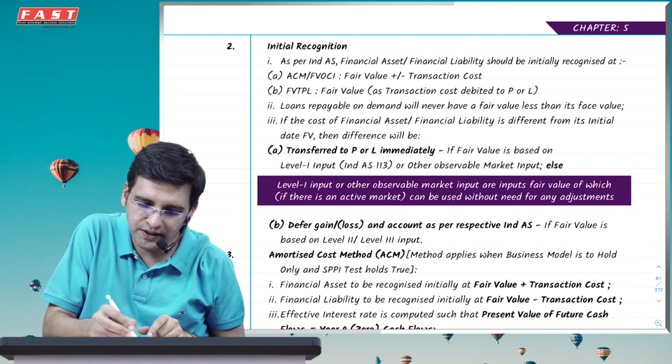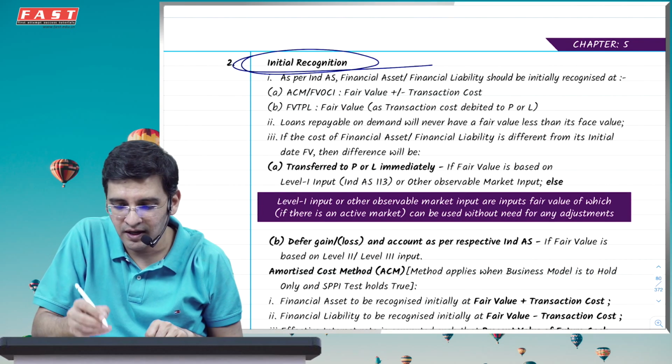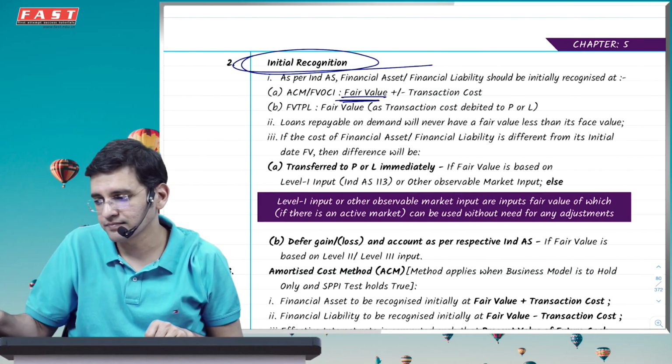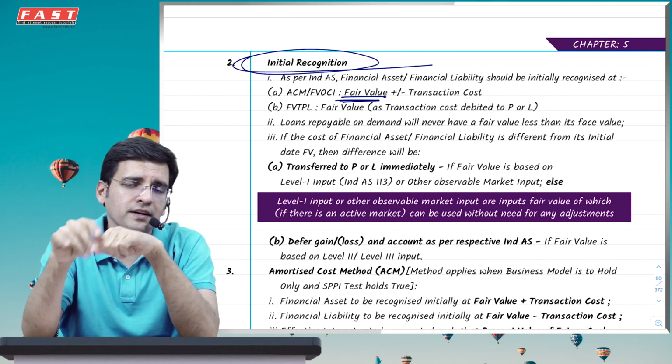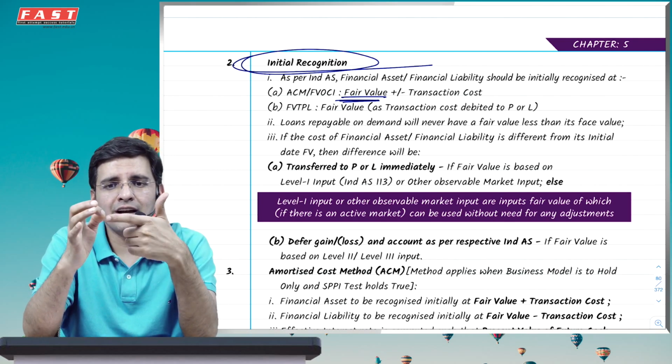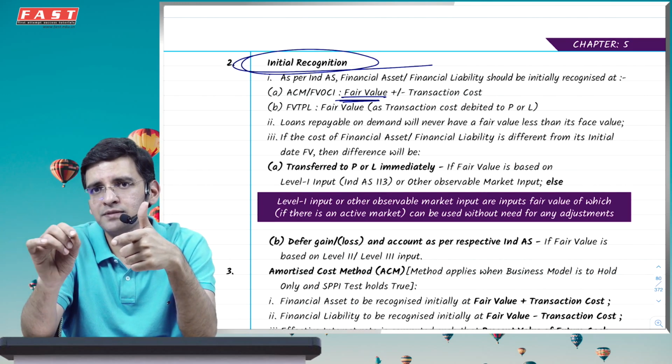However, initial recognition in every particular case of financial asset or liability will be done at fair value only. Where will the gain or loss go? So you remember two things here. One, you will record it at fair value and the gain or loss will be transferred to PRL if the fair value is based on level 1 input as per Ind AS 113.